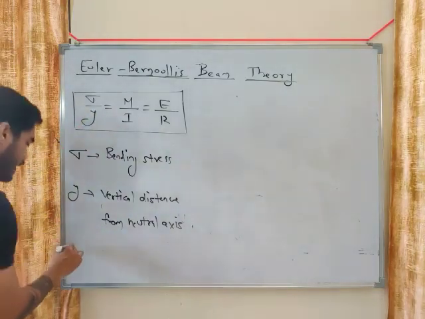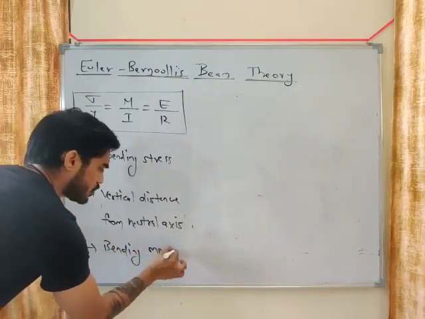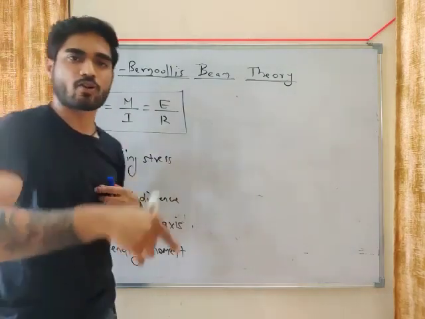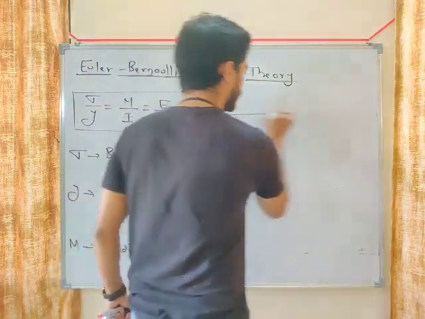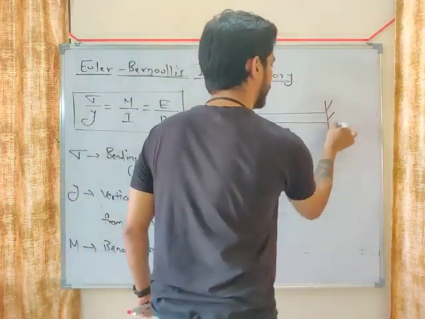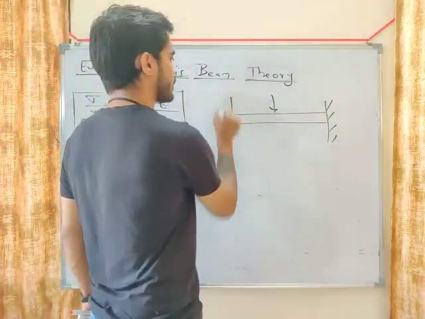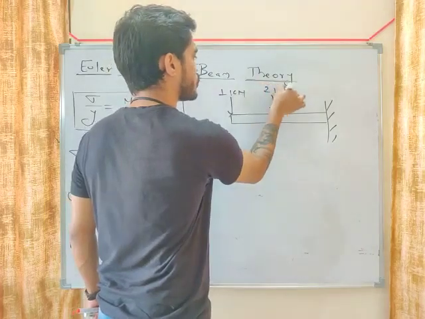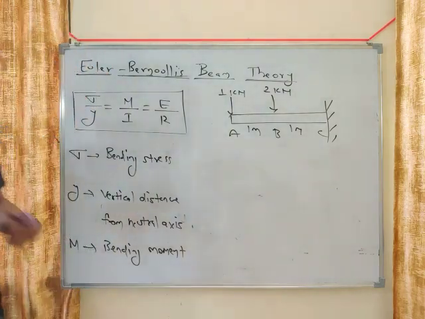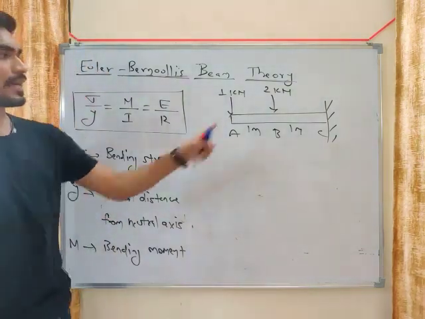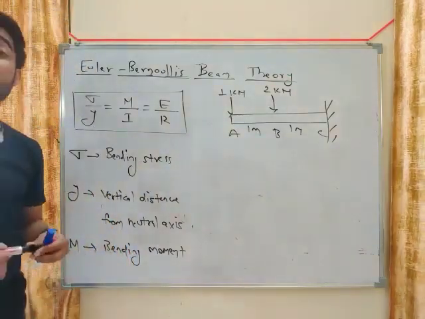What is M, my friend? M is the bending moment. If you are calculating sigma at any cross section, what will be the value of M? It will be the bending moment at that section. Let's say you have a cantilever beam subjected to loads. Let's say this is 1 kilonewton, this is 2 kilonewton, with 1 meter spacing, points A, B, C. Let's say I ask you to calculate the maximum bending stress in this beam.